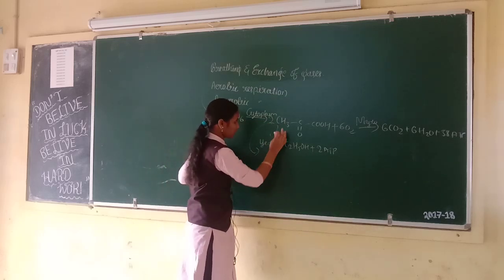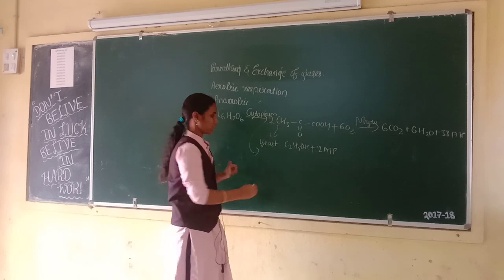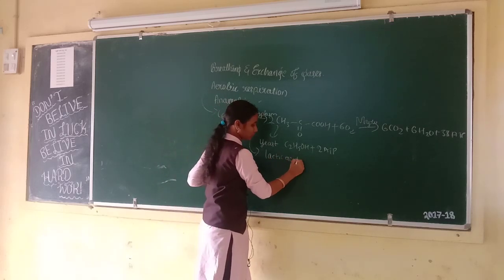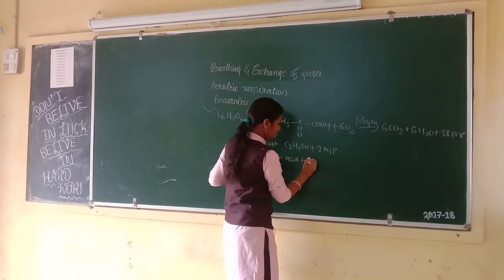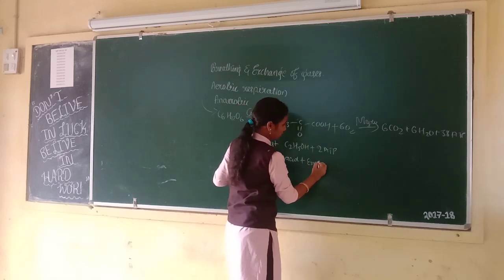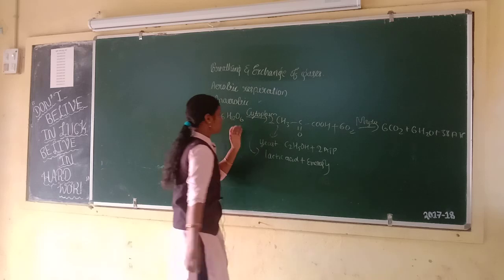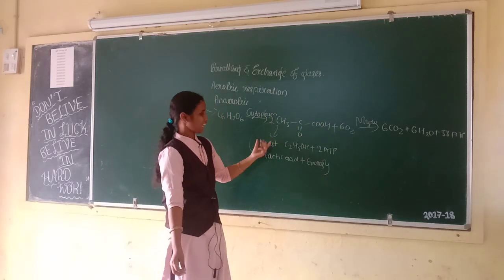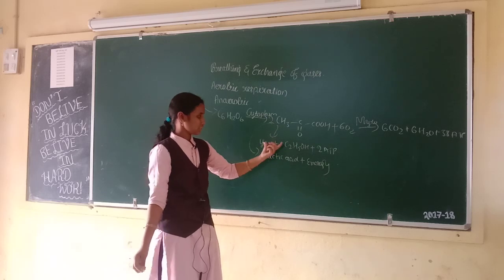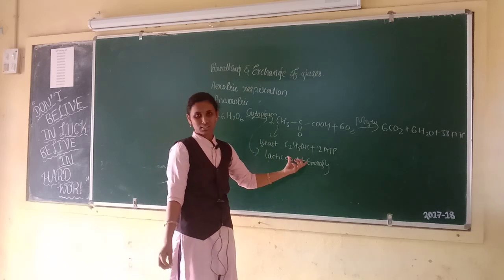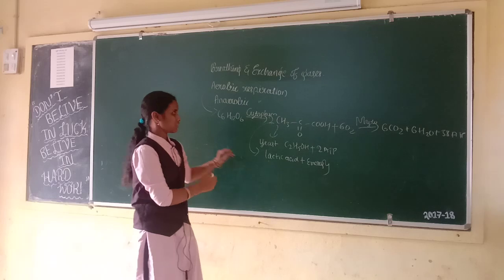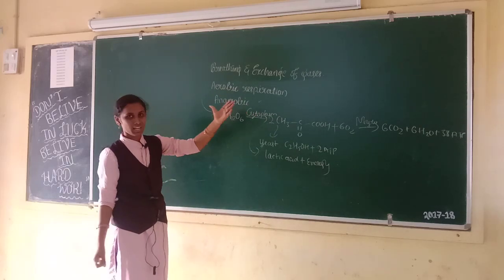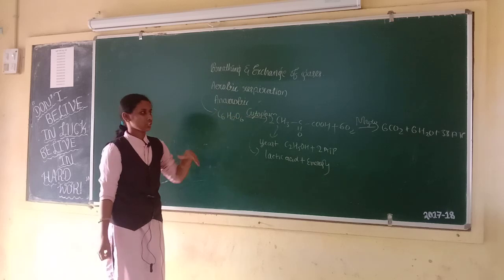Third one is pyruvic acid when there is lack of oxygen supply to muscle cells. In that situation, pyruvic acid is converted into lactic acid and energy. Aerobic respiration takes place in mitochondria. Anaerobic respiration takes place in yeast. This process will take place in our muscles. These are aerobic respiration and anaerobic respiration.